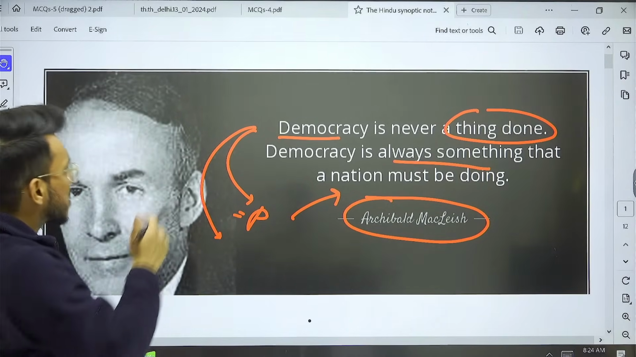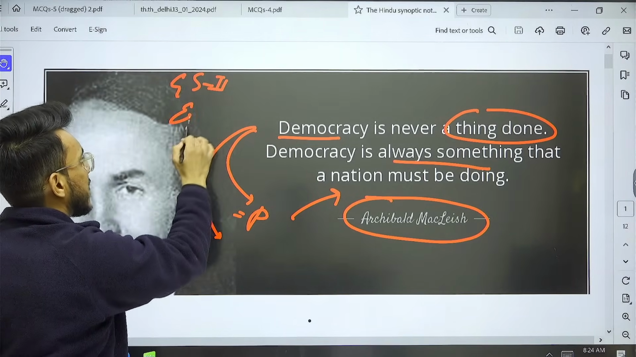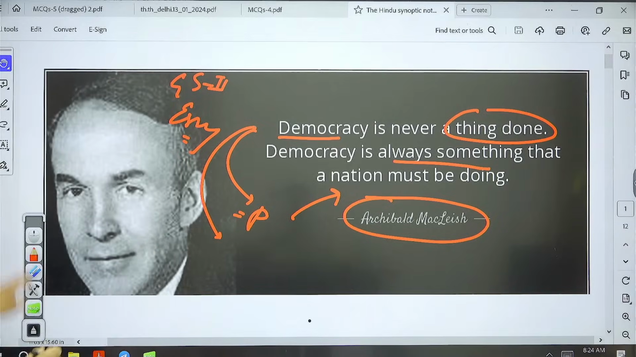So you can use this particular idea in GS paper number 2, issues related to polity and governance, as well as in the essay. We can use this particular idea. So that is about it.